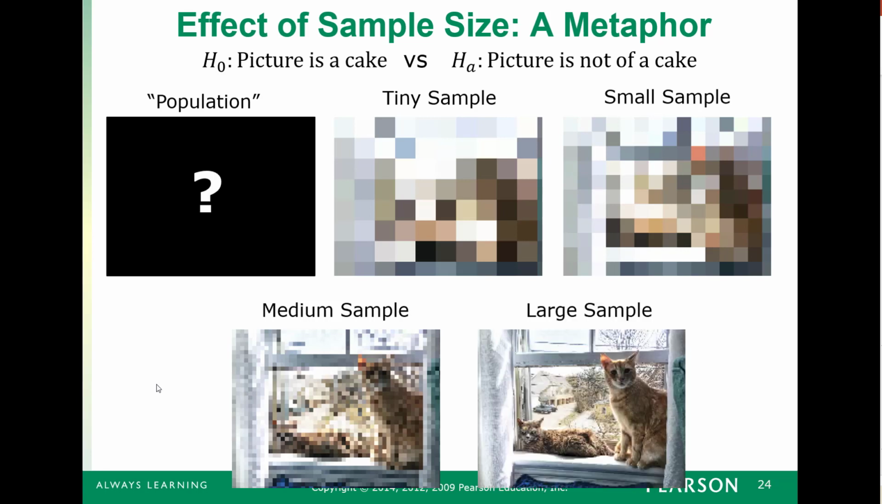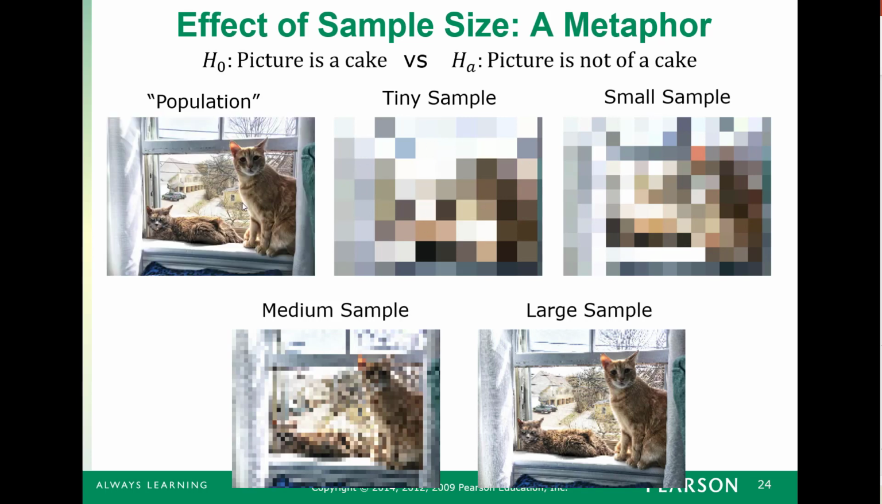And then if we take a really large sample, we'll get a really clear picture of the population. And from this large sample, really compelling evidence that the picture isn't of cake. And this is kind of where the errors that we can make are a possibility. Here, this population clearly isn't of a cake, and if I just took a tiny sample, there's a high chance of committing a type 2 error. I wouldn't reject my null hypothesis from this picture.